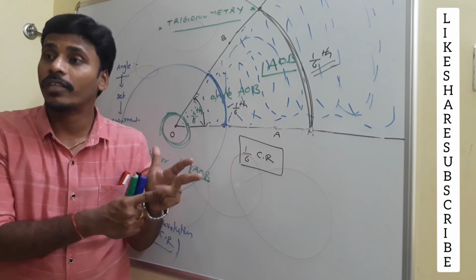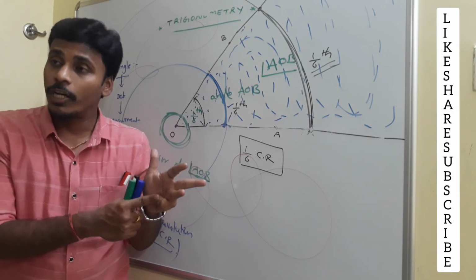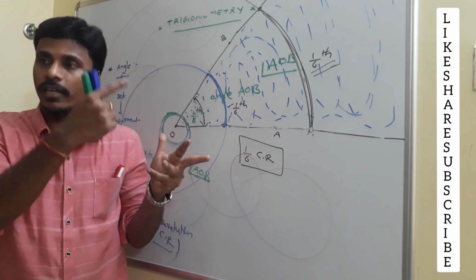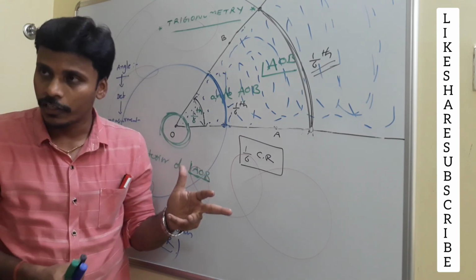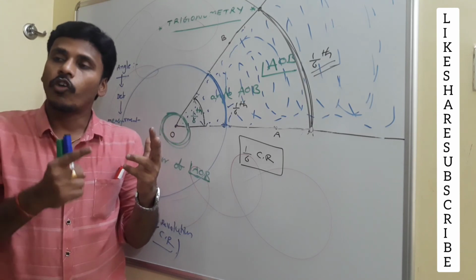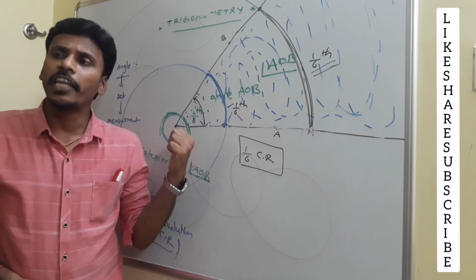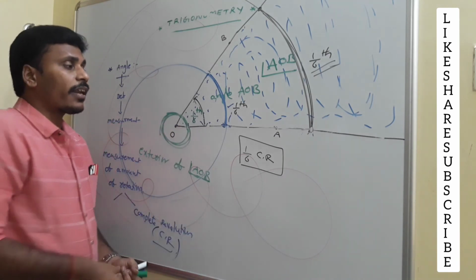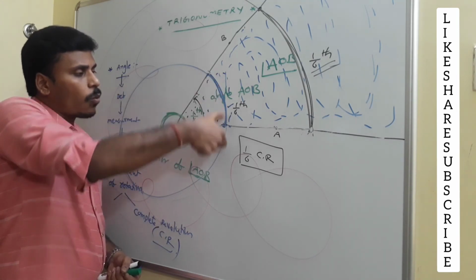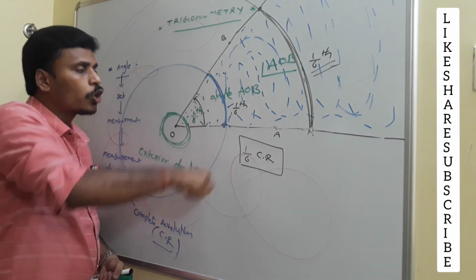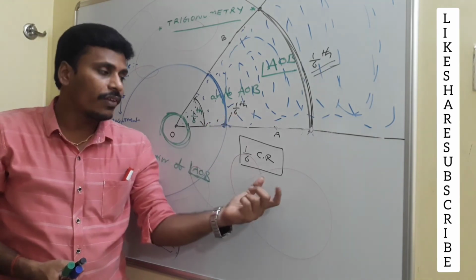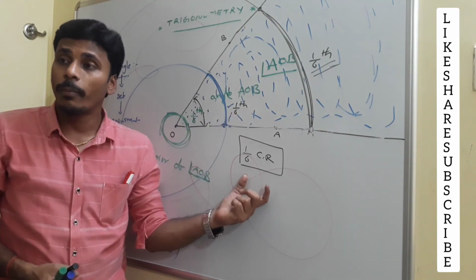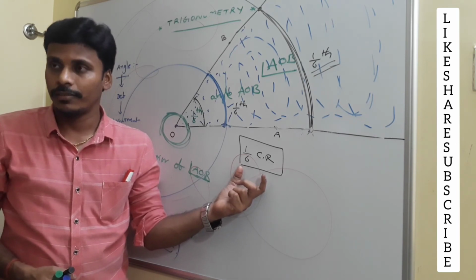The complete revolution is one full circle with this initial point as the center and any radius. Draw a circle at any position, but the required arc length divided by the total circumference is always fixed, and with that constant ratio, we measure the angle as 1 by 6 of the complete rotation, right?